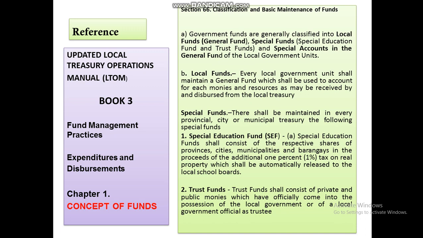Next is the trust fund. Trust fund shall consist of private and public monies which have officially come into possession of the local government or the local government official as trustee. Para po mas madali mo itong maalala kung anong fund ang hinahanap o describe nito sa question, just read, kung trust fund yung magiging sagot, basta hanapin nyo lang po yung salitang trustee.